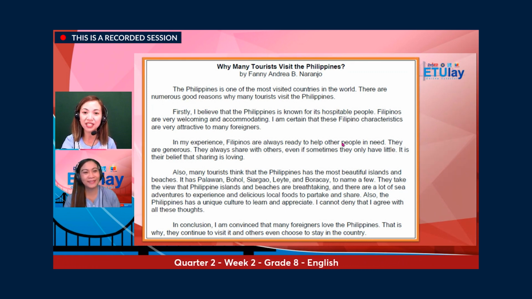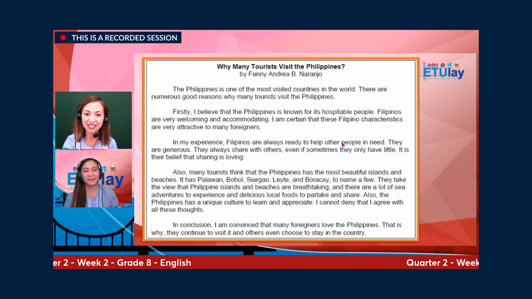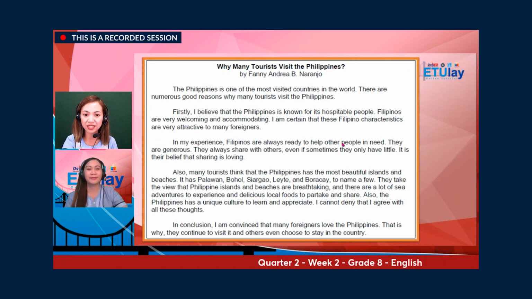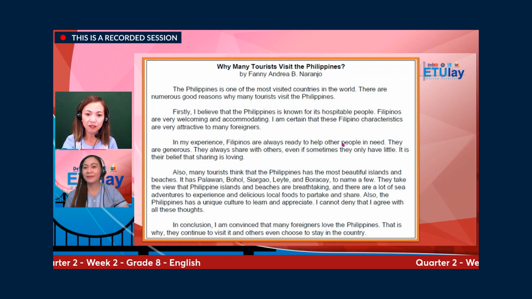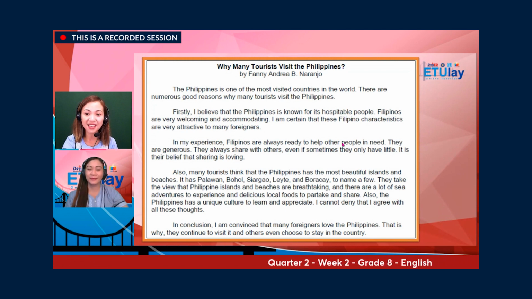This time we will read this passage. The Philippines is one of the most visited countries in the world. There are numerous good reasons why many tourists visit the Philippines. Firstly, I believe that the Philippines is known for its hospitable people. Filipinos are very welcoming and accommodating. I am certain that these Filipino characteristics are very attractive to many foreigners.